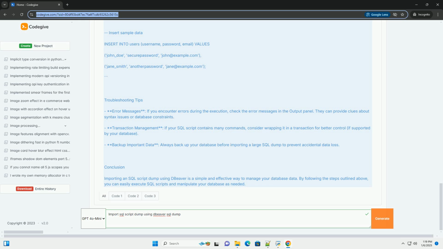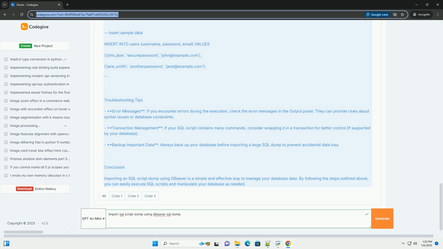1. Open DBeaver. Launch the DBeaver application. 2. Connect to your database. In the Database Navigator panel, right-click on your desired database connection. Select Connect if it is not already connected. 3. Open SQL Editor. Once connected, right-click on your database, or schema, in the Database Navigator. Select SQL Editor, New SQL Script to open a new SQL Script Editor window.